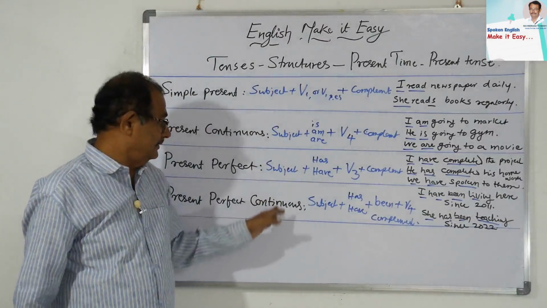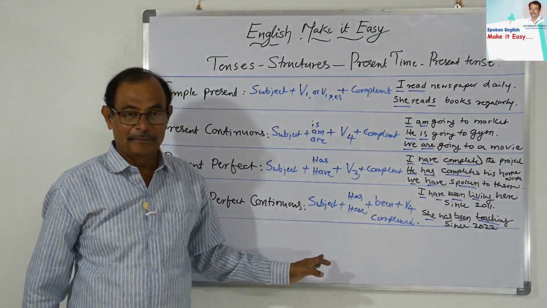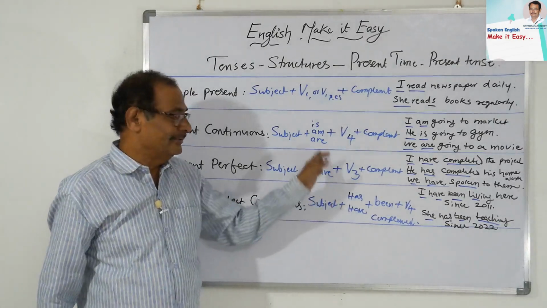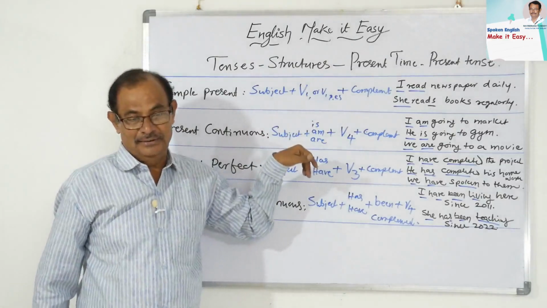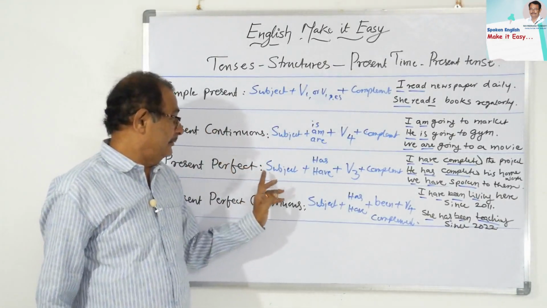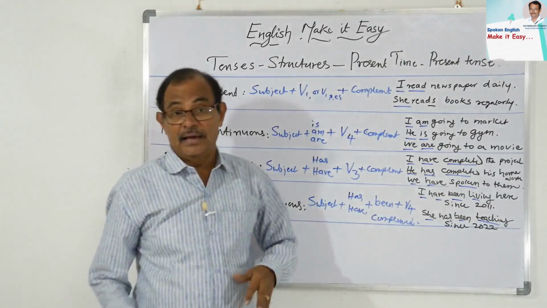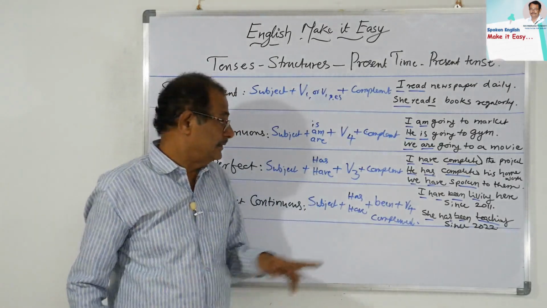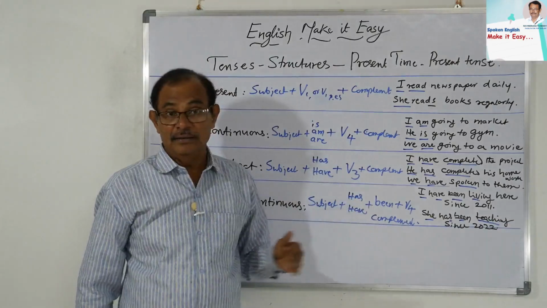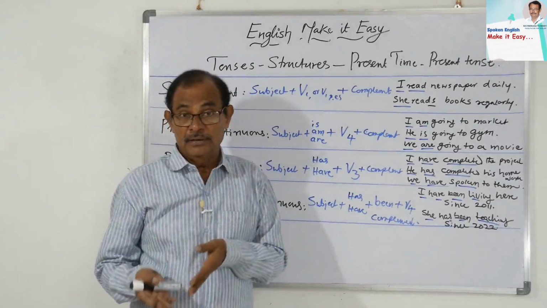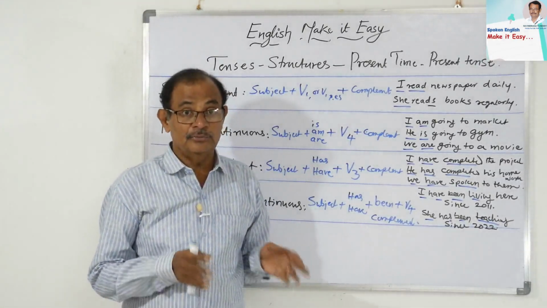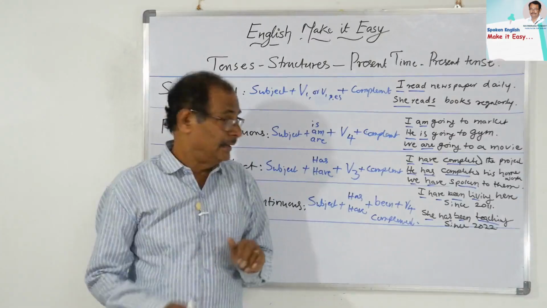So for all these things, subject is very common. And for these two, auxiliaries, and here no auxiliaries, V1 and V2. Okay, and present perfect: subject plus has and have. Has for singular subject, have for plural subject, and V3. Perfect always takes V3 form. Some are regular verbs and some are irregular verbs, so be careful with the regular and irregular verbs.